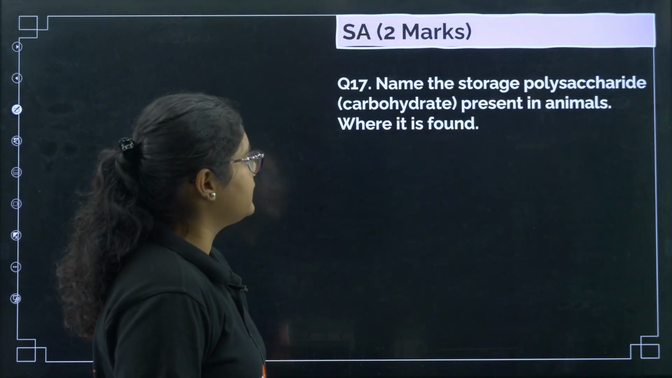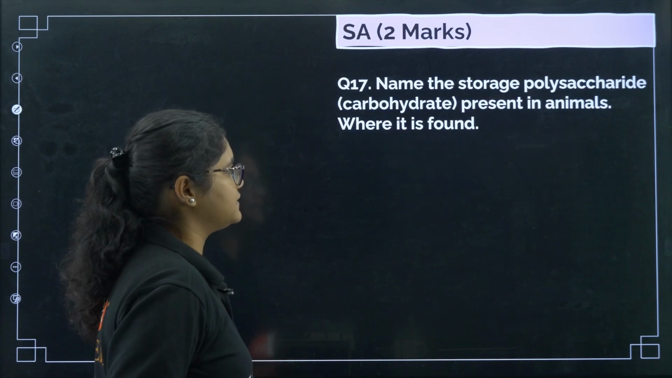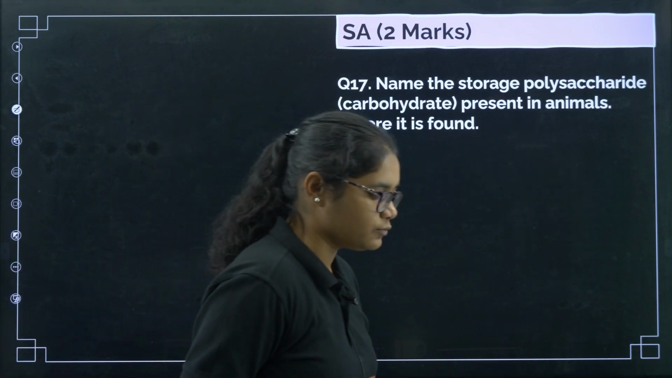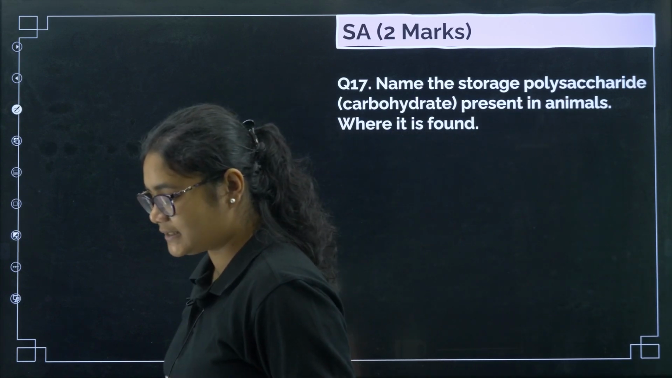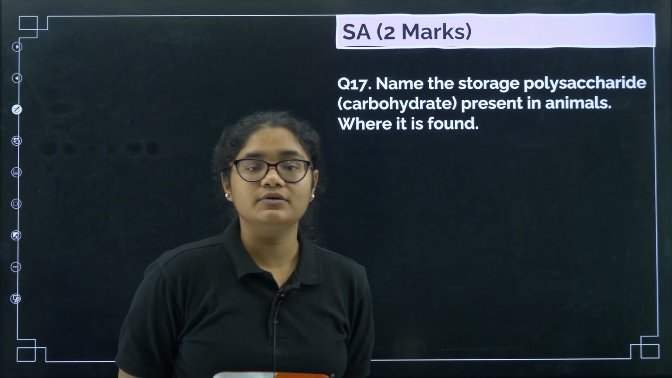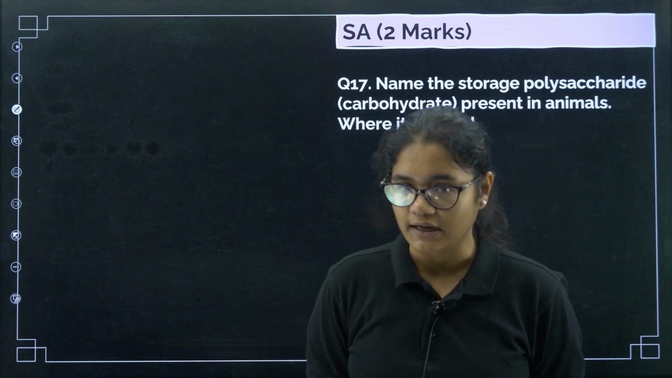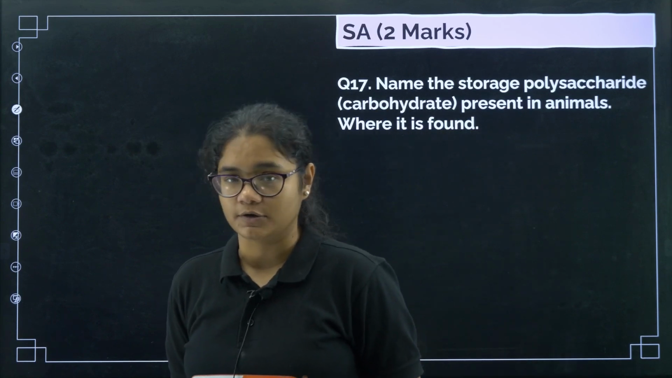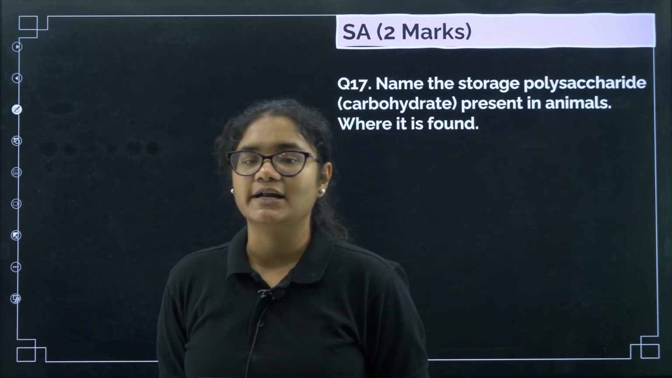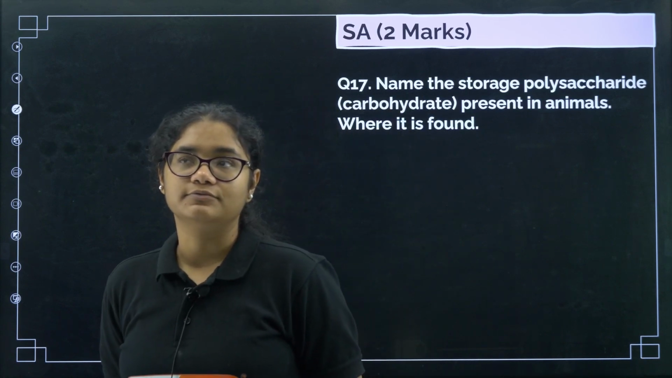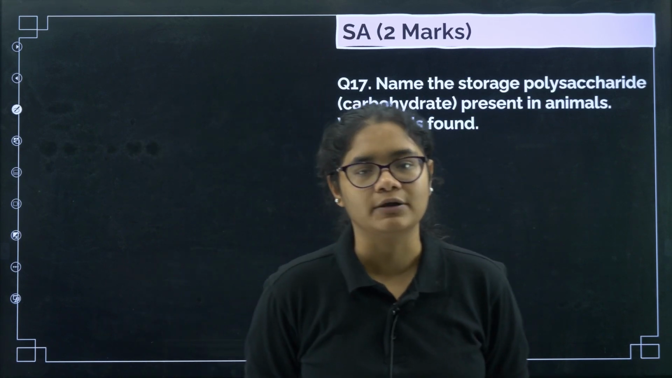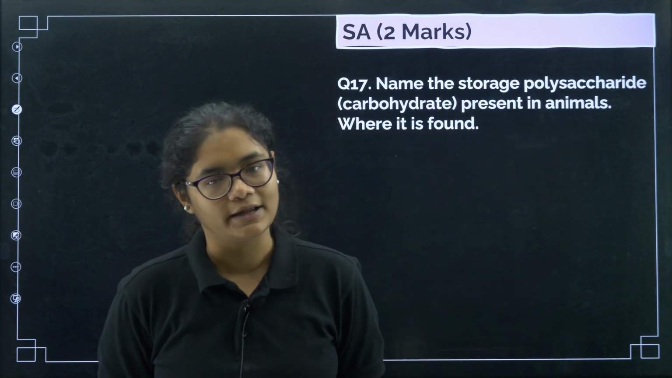Next question number 17, name the storage polysaccharide present in animals. So now we are moving towards polysaccharides. We have three types of disaccharides, that is sucrose, lactose and maltose. Sucrose I have not taken any question, I will be taking it in the 5 marker questions. And polysaccharides also we have three types, that is starch, cellulose and glycogen.